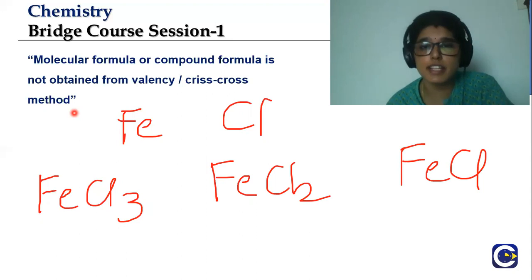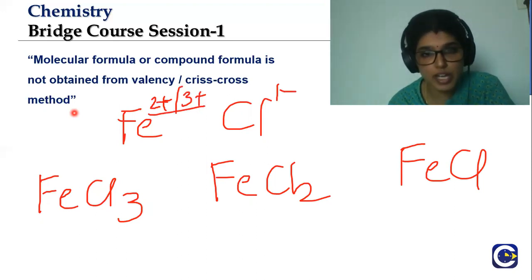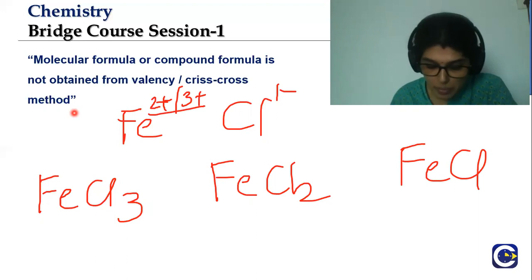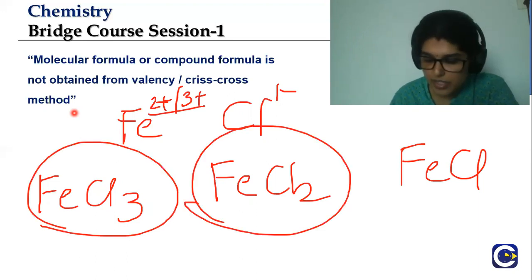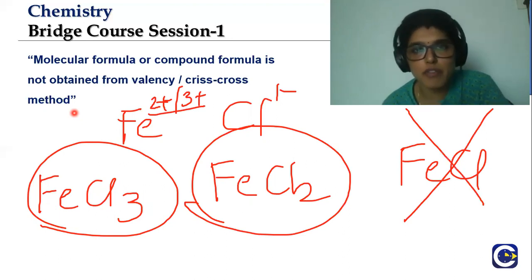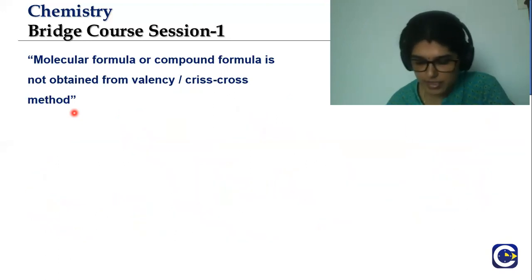How do I determine? I know that iron has 2 plus as well as 3 plus, whereas chlorine has only 1 minus. So based on that, these 2 compounds can be possible, whereas this one cannot be possible because of the valency of iron and chlorine. We know that based on valency.